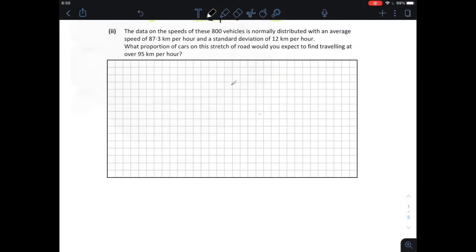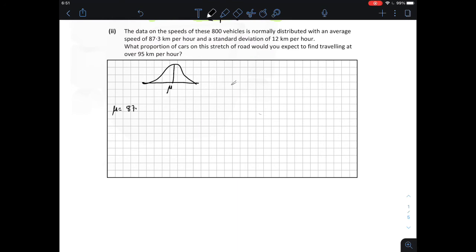In part 2, we're asked, the data on the speeds of these 800 vehicles is normally distributed with an average speed of 87.3 kilometers per hour and a standard deviation of 12 kilometers per hour. What proportion of cars on this stretch of road would you expect to find travelling at 95 kilometers per hour? So what proportion we're asked for is the probability of a car travelling above 95 kilometers per hour. Our data is normally distributed. Let's draw out our normal distribution curve, which will show us what we're looking for.